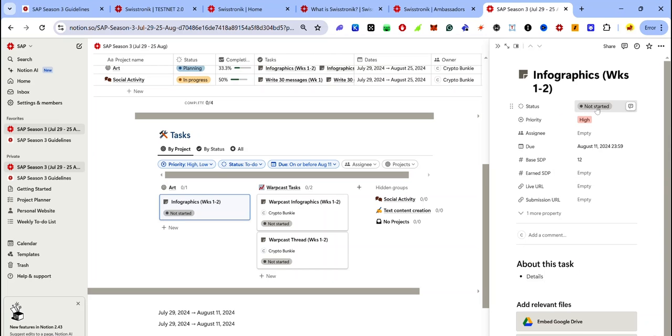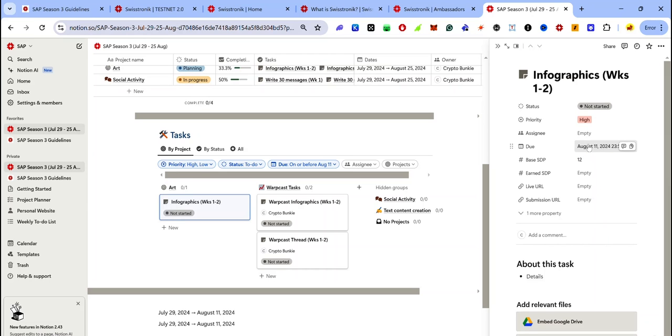Now the status of this task indicates where I am in the task. For a task that I haven't submitted, I usually set it to not started. For a task that I have submitted awaiting approval, I set it to in progress. You can decide to use whatever you like. And for a task that has been approved, I set it as approved.